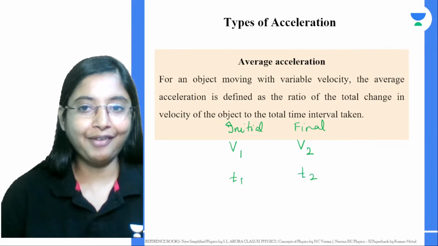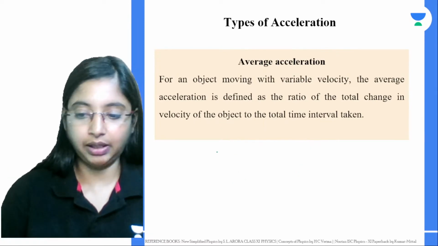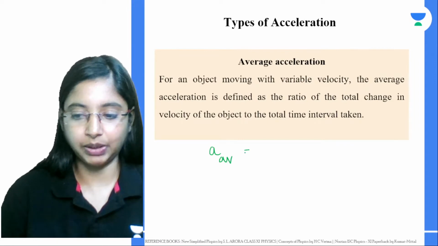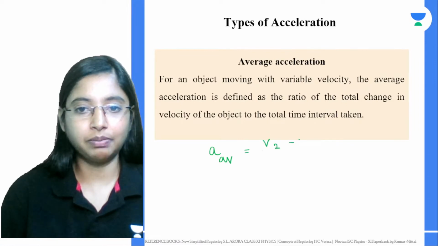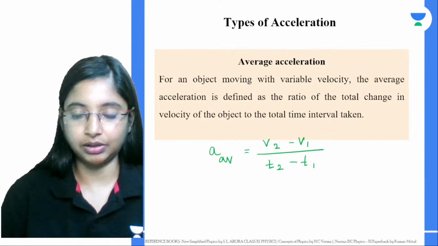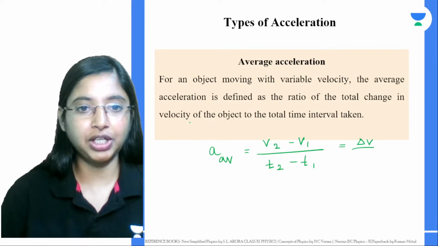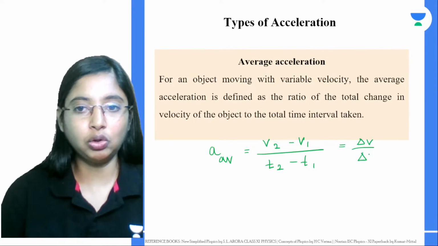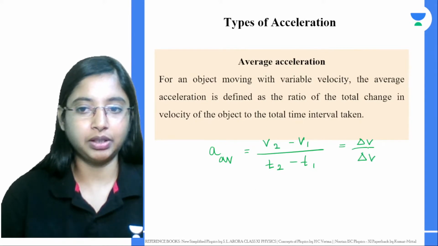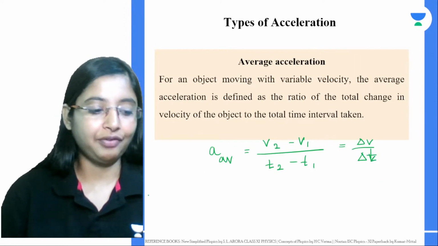Now the average acceleration will be the final velocity minus the initial velocity, divided by the final time minus the initial time. We can write this as delta v by delta t, the ratio of the total change in velocity to the total time interval taken. This is your average acceleration.